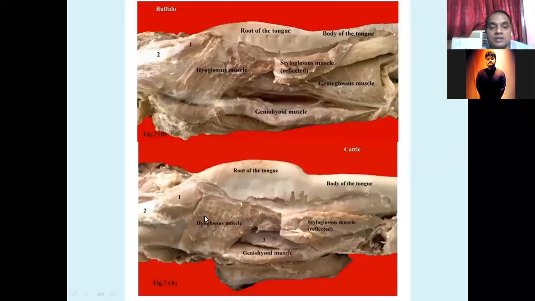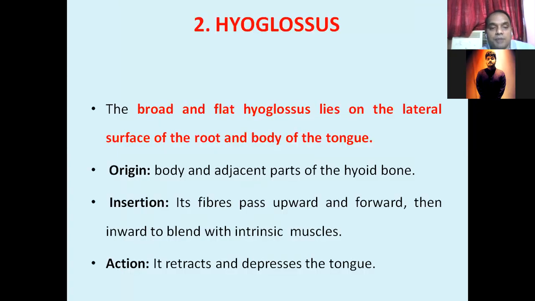And the hyoglossus arises from the root of the tongue and goes to the root and the body of the tongue. And styloglossus arises from the stylohyoid of the hyoid bone and goes laterally towards the tip of the tongue. So hyoglossus, genioglossus and styloglossus, all three are the extrinsic muscles of the tongue. So this is all about the muscles of the tongue and the face.